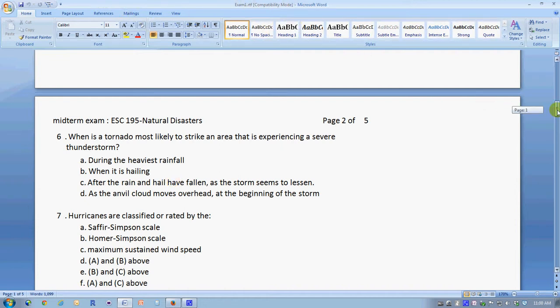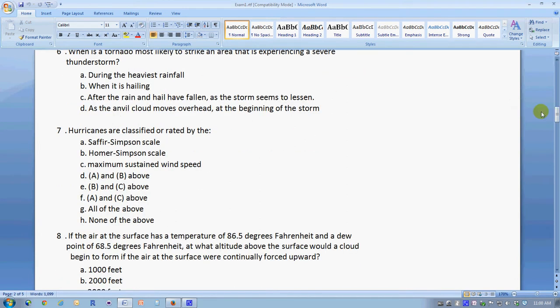Question number 7. Hurricanes are classified on the Saffir-Simpson scale, which is a numeric scale from 1 to 5, and that is the principal method of classifying a hurricane.